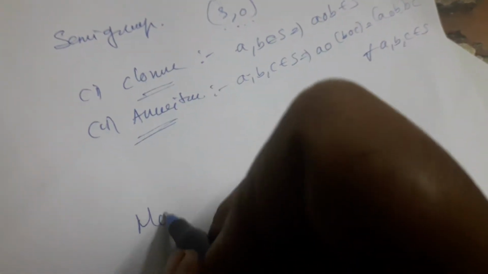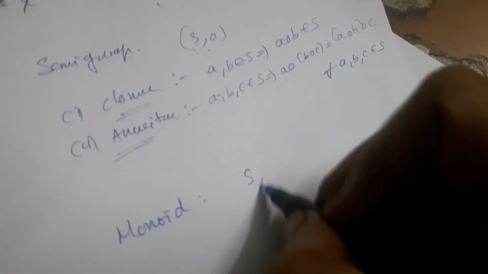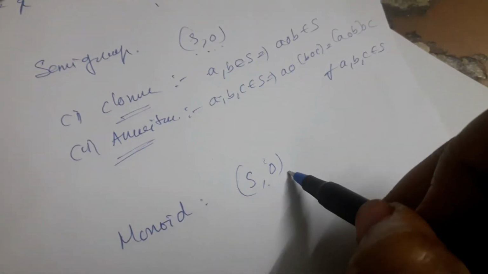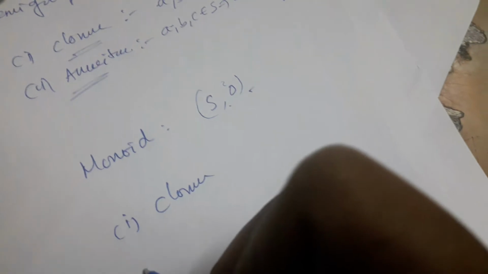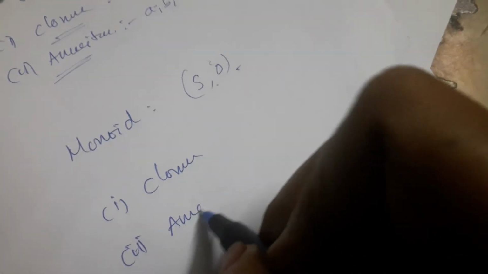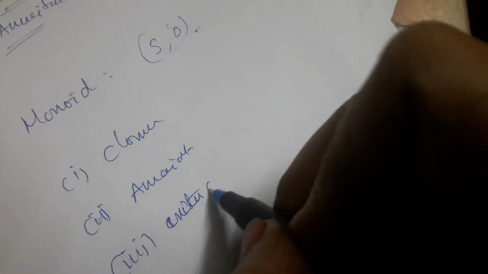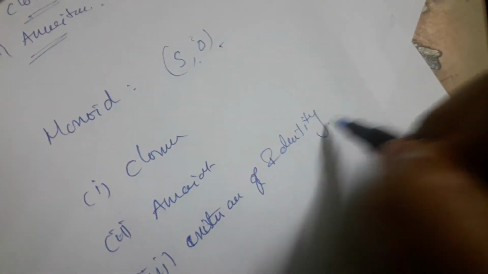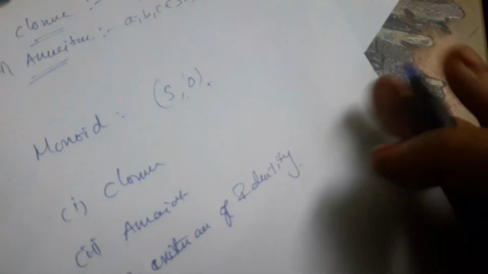Now coming to monoid. What is the definition of monoid? Let S be a non-empty set and ∘ be any binary operation on S, then (S, ∘) is said to be a monoid if it satisfies three conditions. What are those conditions? Closure law. Second one is associative. Third one is existence of identity. That is the definition of monoid.